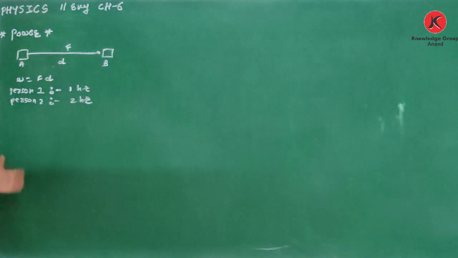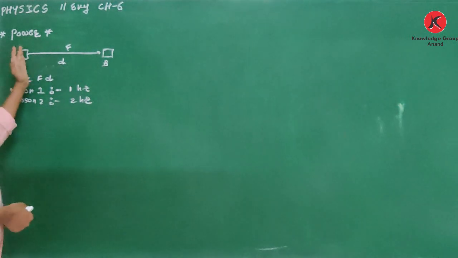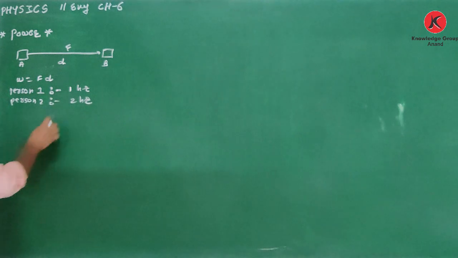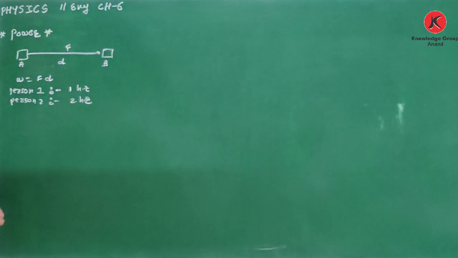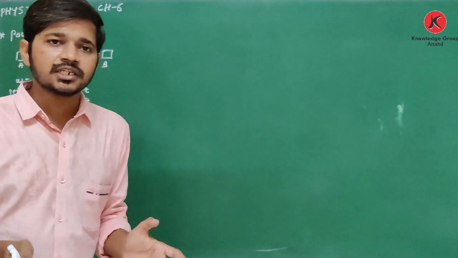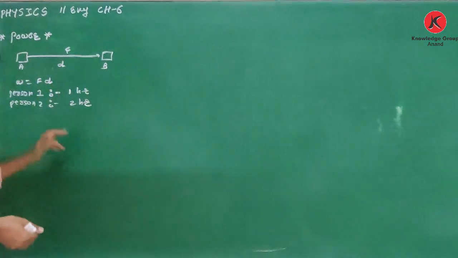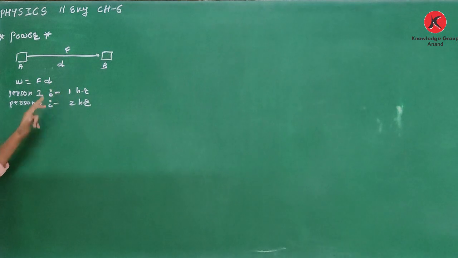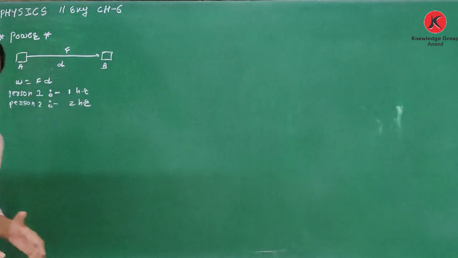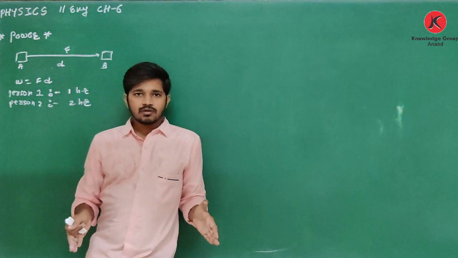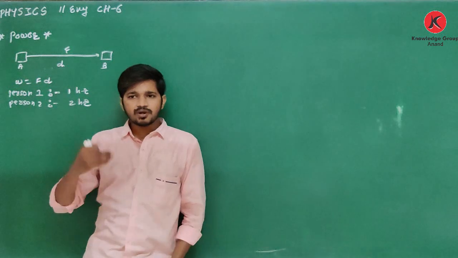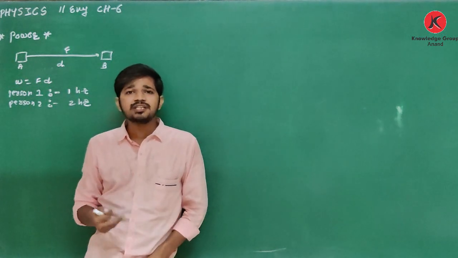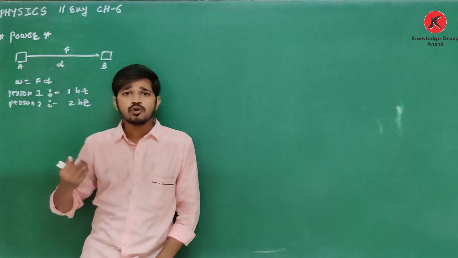Again, work is same. I want to displace this block from A to B. Person 1 takes 1 hour, person 2 takes 2 hours. So here work is same, but the rate of work, meaning the time duration during which this work is done, is different for these 2 persons, and it is important. You know what is work, but the period during which that work is performed is also important.